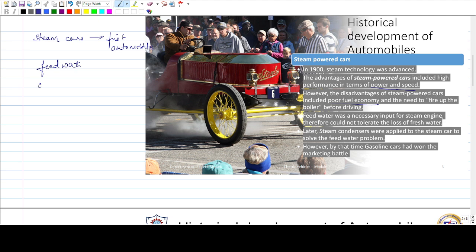Later, the condenser came into the picture. Condensers were invented, and what the condenser does is condense whatever steam is generated back to water. So we could recycle the steam using the steam condenser, and hence the efficiency of the engine and the car could be improved. But yet, when gasoline cars came, the steam engine could not win the battle, and eventually it became obsolete and cannot be used nowadays.